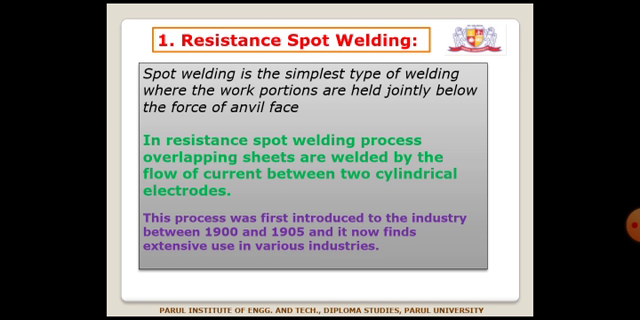In the resistance spot welding process, overlapping sheets are welded by the flow of current between two cylindrical electrodes. This process was first introduced to the industry between 1900 and 1905 and it now finds extensive use in various industries.